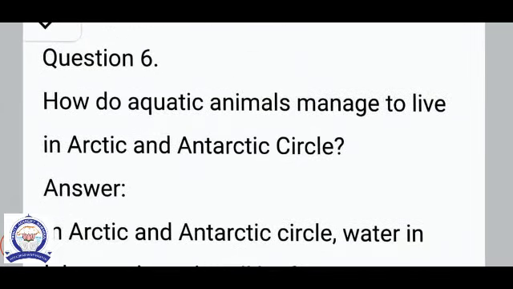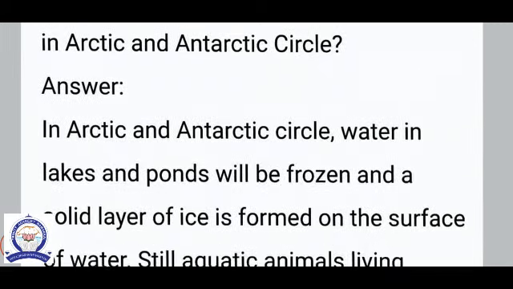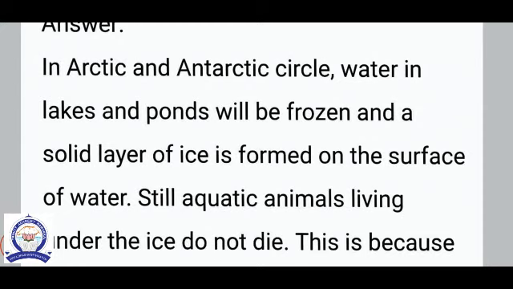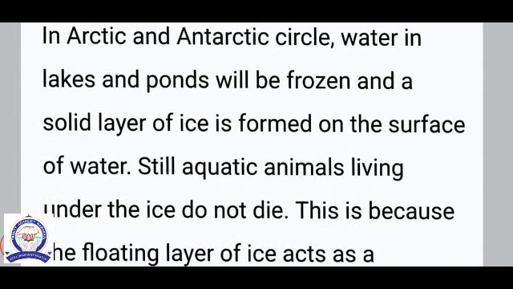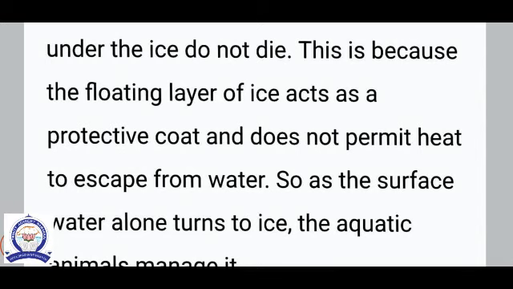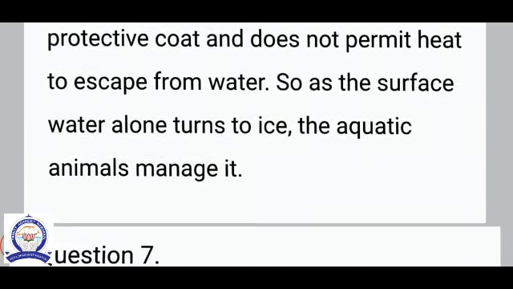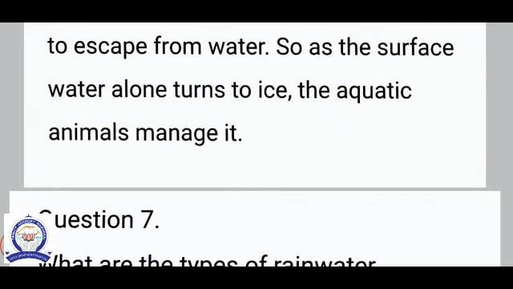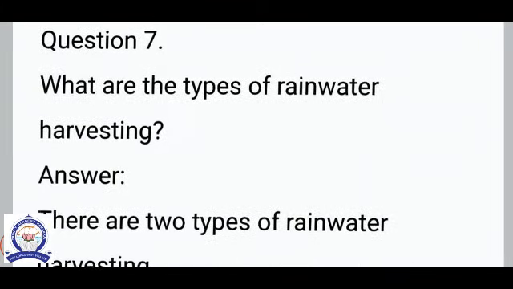Question number 6. How do aquatic animals manage to live in the Arctic and Antarctic circle? In the Arctic and Antarctic circle, water in lakes and ponds will be frozen. A solid layer of ice is formed on the surface of water. Still, aquatic animals living under the ice do not die. This is because the floating layer of ice acts as a protective coat and does not permit heat to escape from water. So, as the surface water alone turns into ice, the aquatic animals manage.